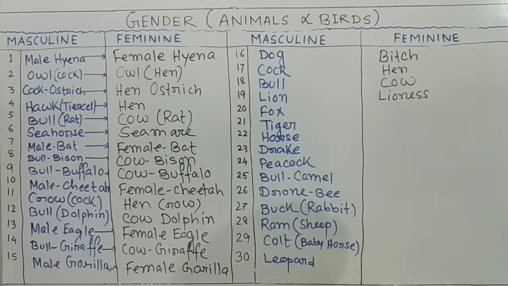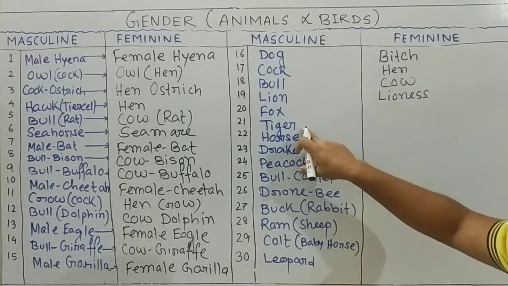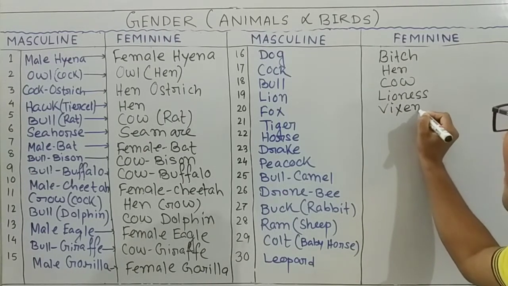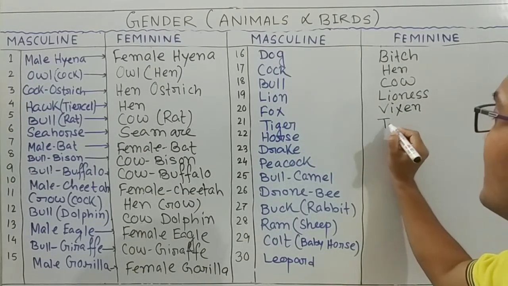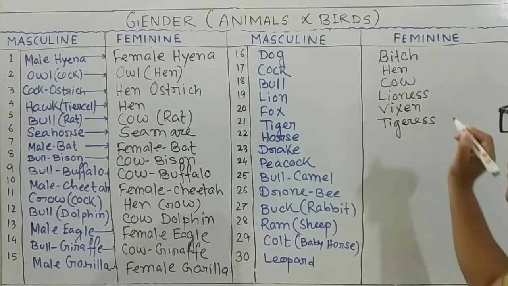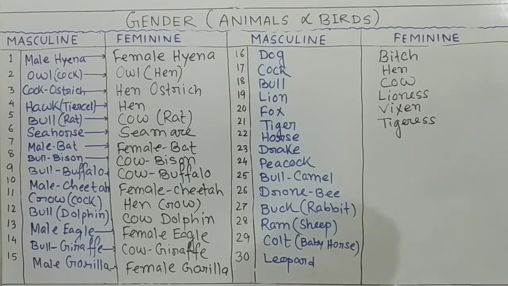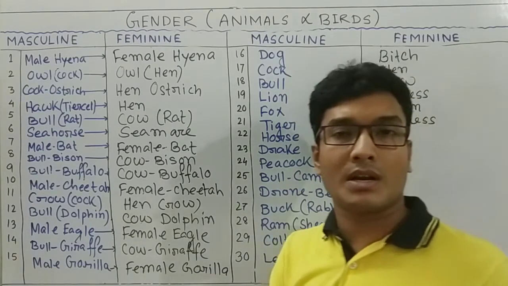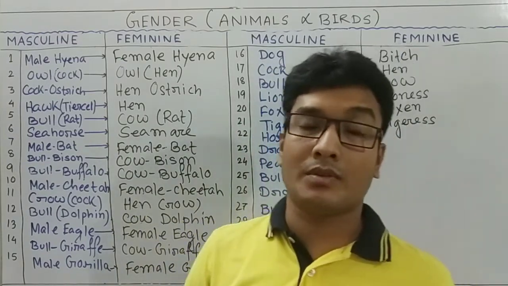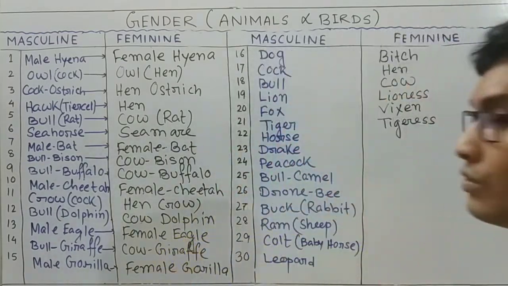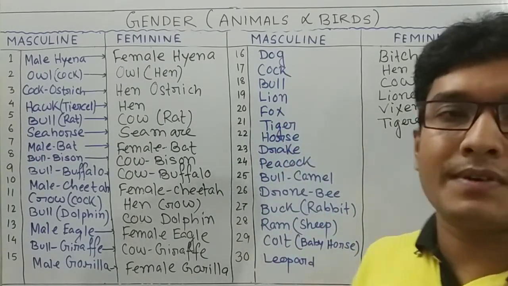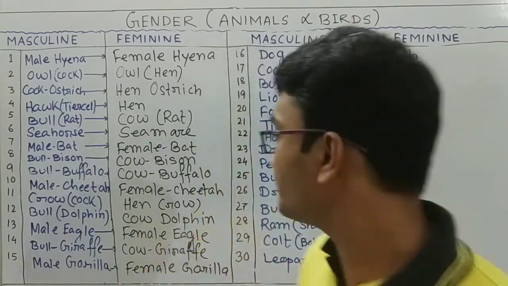Then fox, vixen. Then tiger, tigress. And all this is very important for your different types of exams, not only class exams. It is also important for different quiz contests and Olympiad exams. Okay, so remember properly. It is also important for different types of competitive exams.